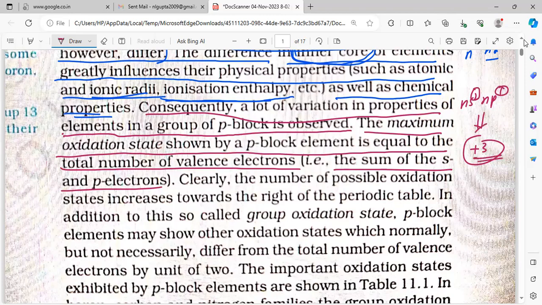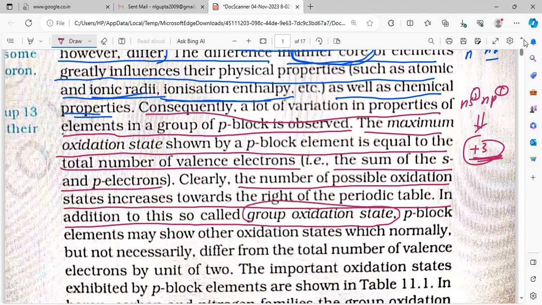But you see, this is not the only oxidation state. The number of possible oxidation states increases towards the right of the periodic table, in addition to this so-called group oxidation state. The group oxidation number is equal to the number of valence electrons.